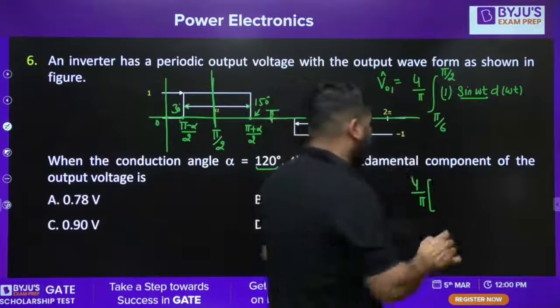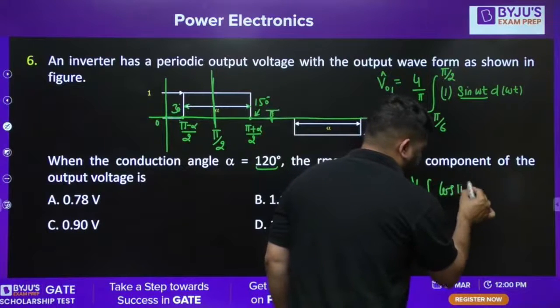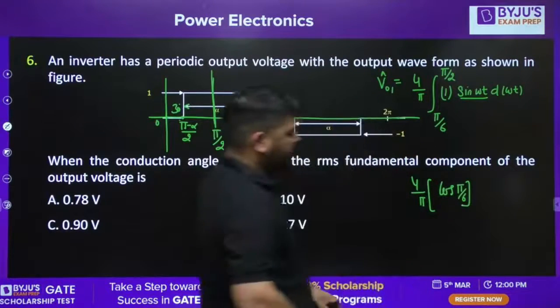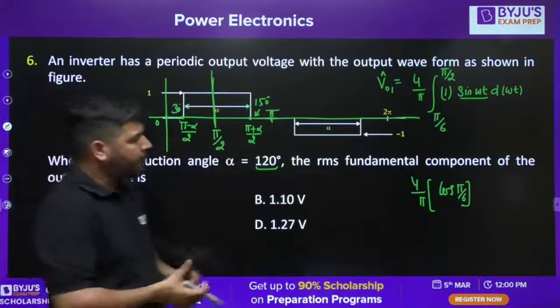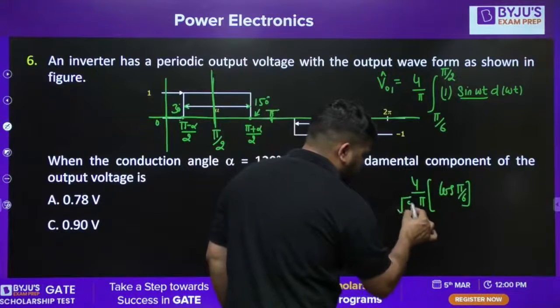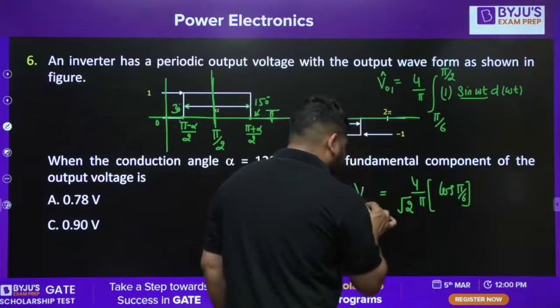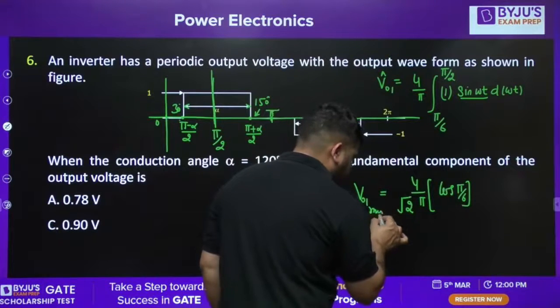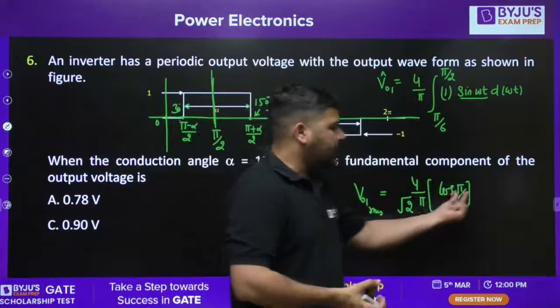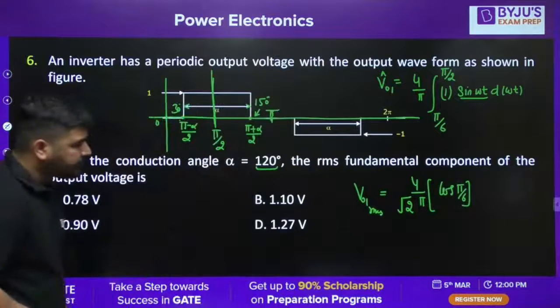Upper limit is 0, lower limit is cos pi by 6. So this is my peak value of the output voltage divided by root 2. This will be the RMS value of the fundamental. Peak value divided by root 2 is the RMS value. Now you can calculate this value.